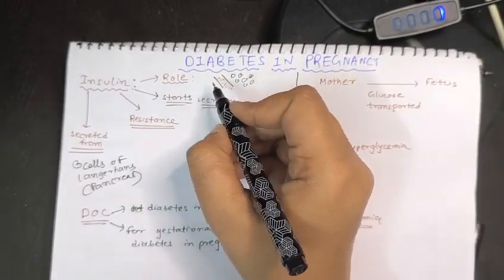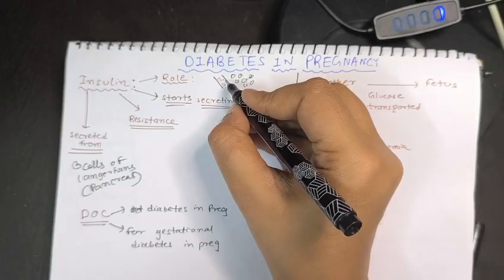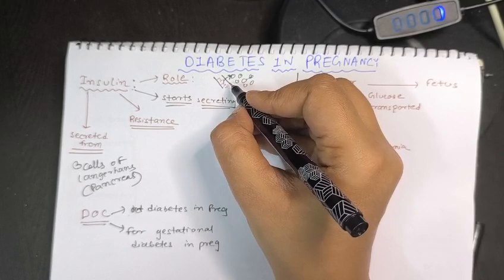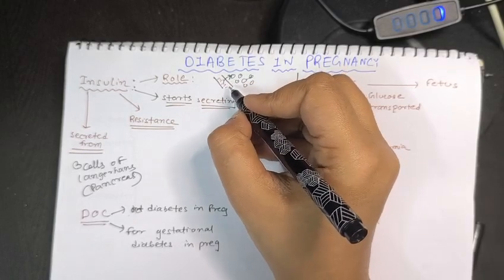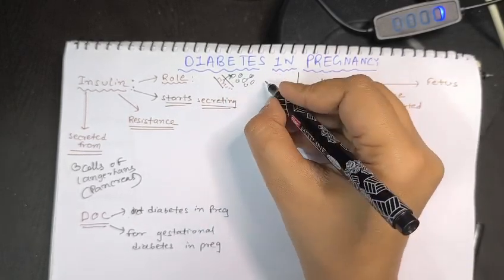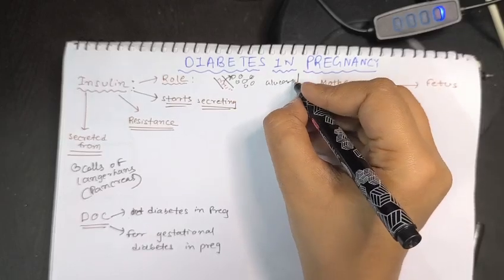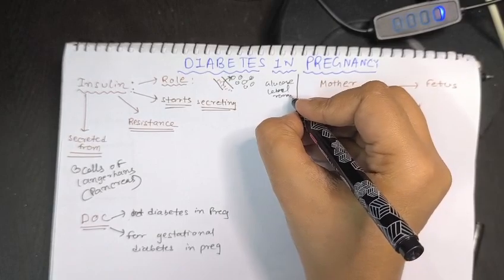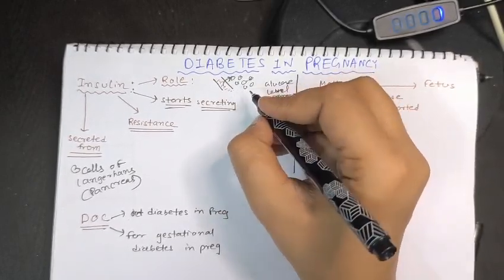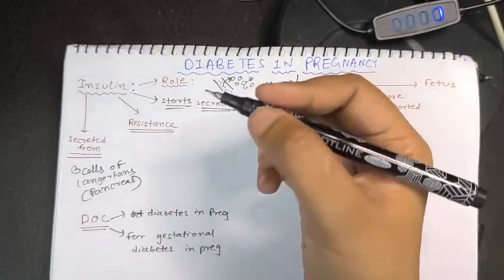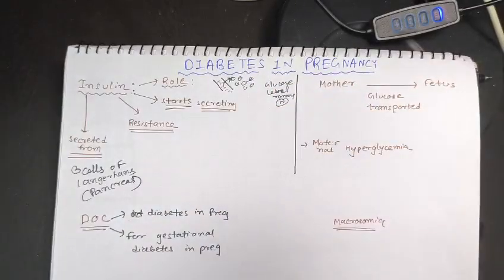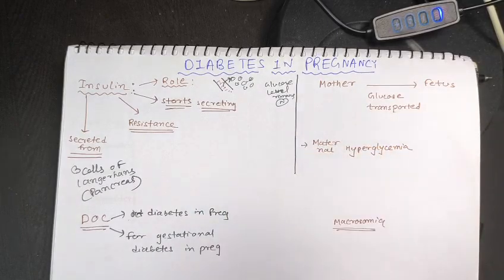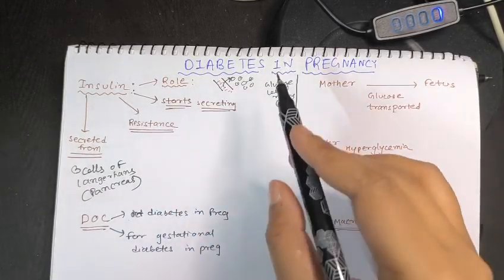The role of insulin is to move glucose from the blood vessels to our cells, so that the glucose level in our blood remains normal, and the cells can get the glucose as a fuel or as their food. So the glucose level in the blood vessels remains normal. That's the role of insulin.